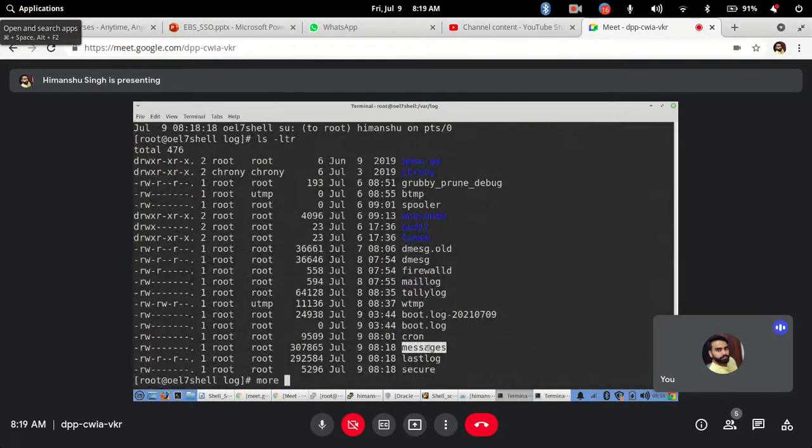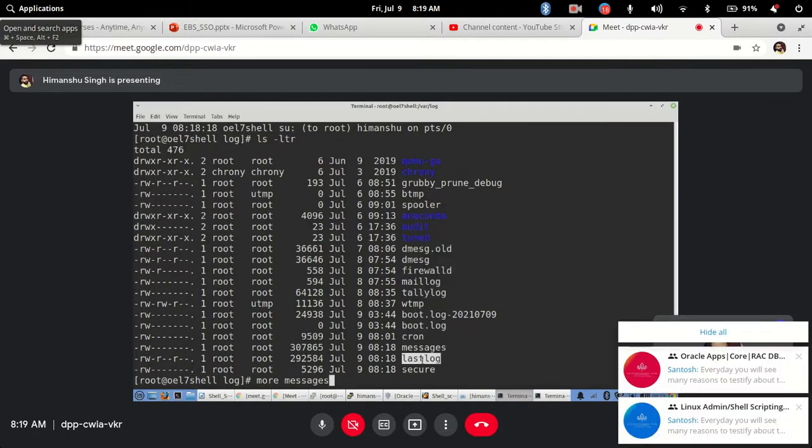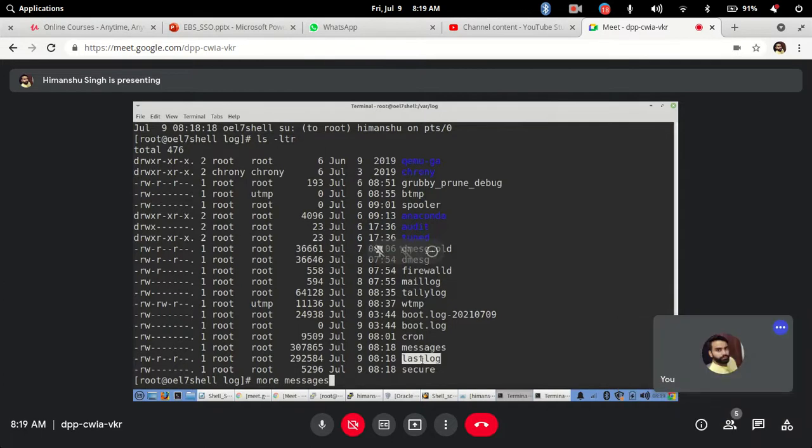More command is there, and if you want to copy paste the content, the shortcut is just select that and do shift insert, it will paste it directly. So you don't have to do any right click and copy. Just select this and simply go ahead and shift insert here, so it will just paste it on your shell.